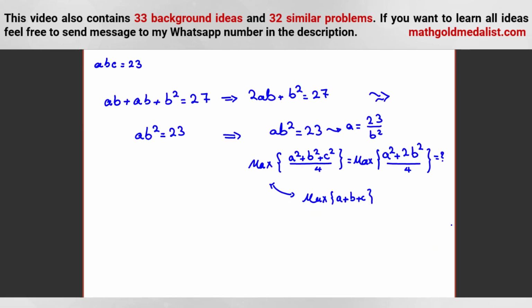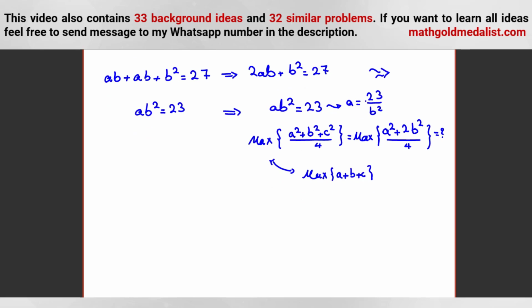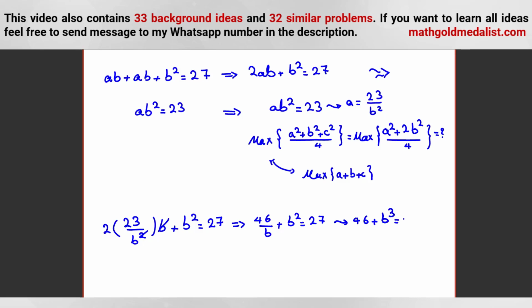So here, let's replace. A is 23 over B squared. 2AB will be what? 2 times 23 over B squared times B plus B squared is equal to 27. Now, if you cancel, it will be 46 over B plus B squared is equal to 27. Now, let's multiply both sides by B to get rid of the denominator, B squared times B, 27B. Now, we can factor: B cubed minus 27B plus 46 is equal to 0.